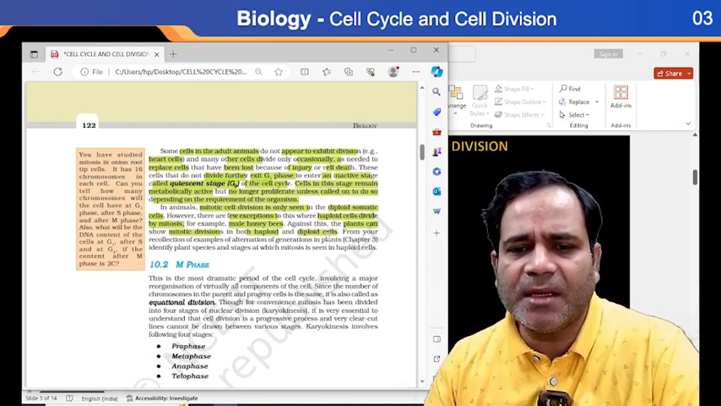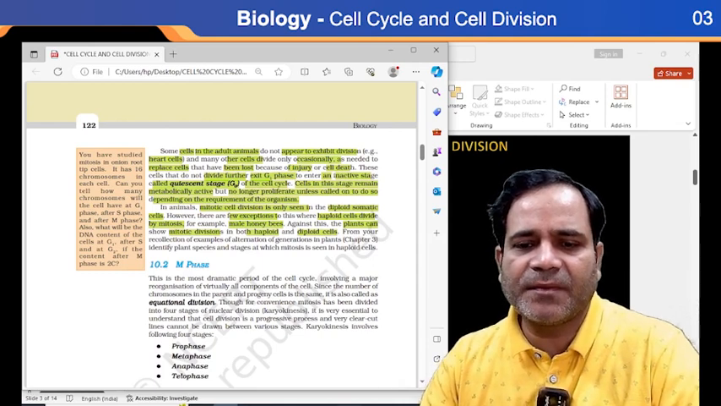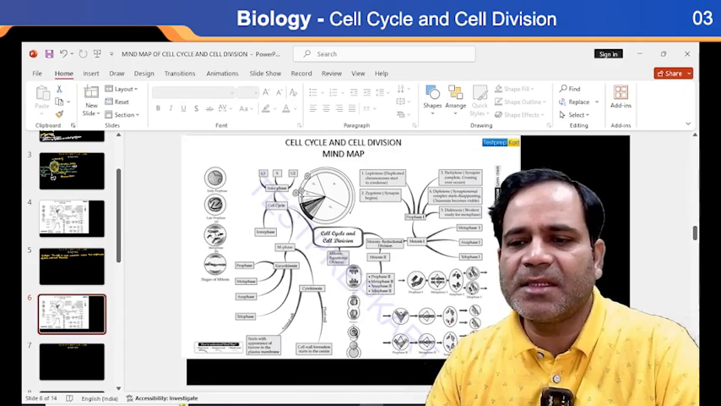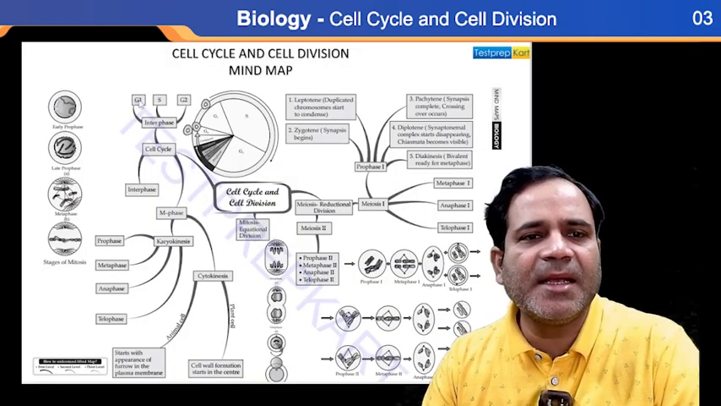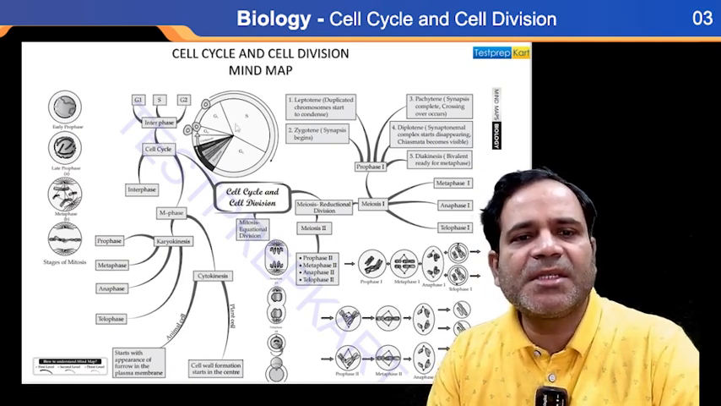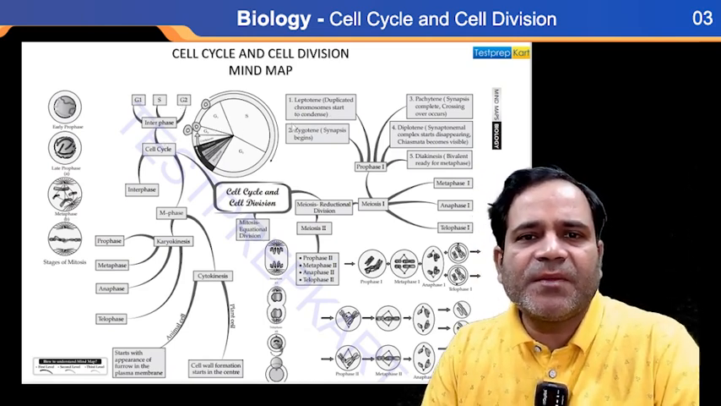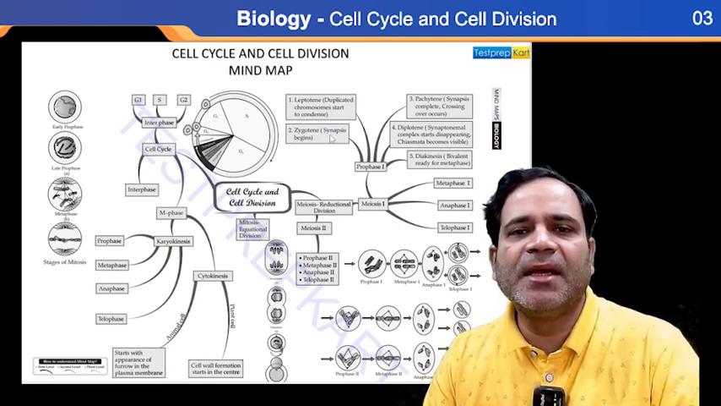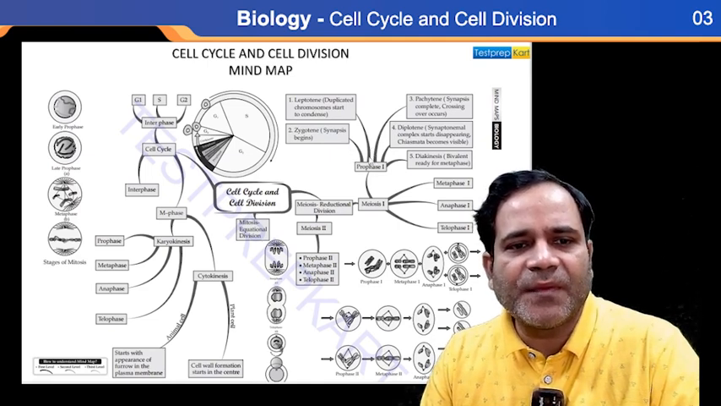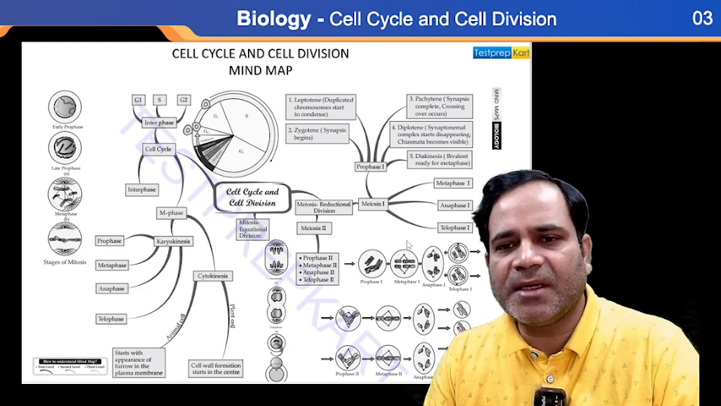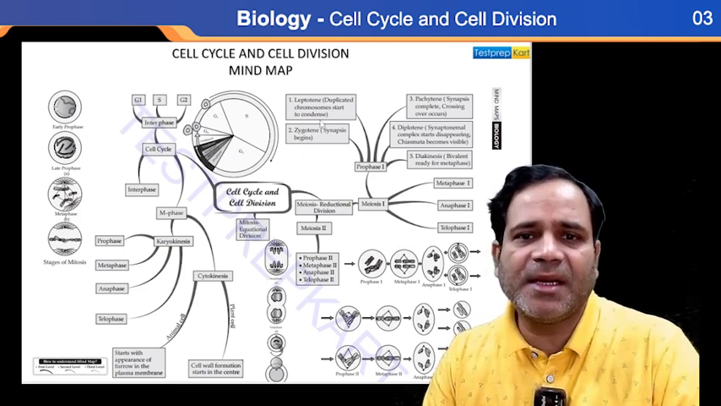Now first we check that these phases are completely clear: G1 phase, S phase, G2 phase. Now it is time to know which phases occur during mitosis: prophase, then metaphase, then anaphase, and telophase. This is mitosis. I am telling you only about mitosis. Clear?